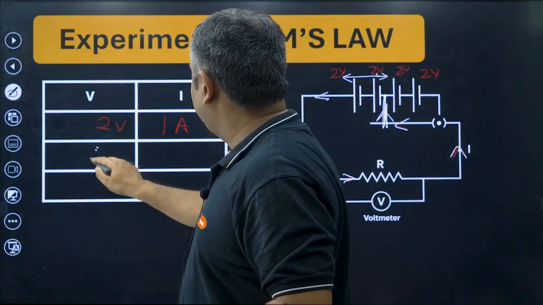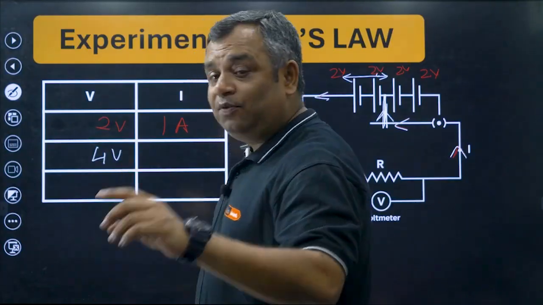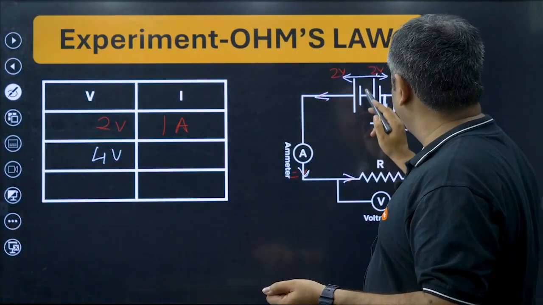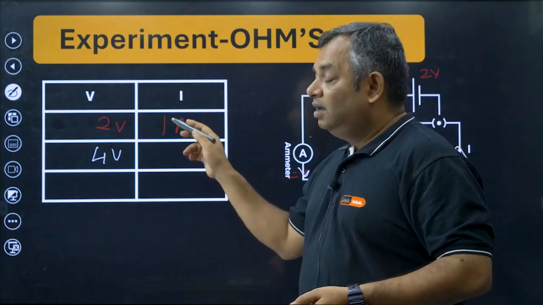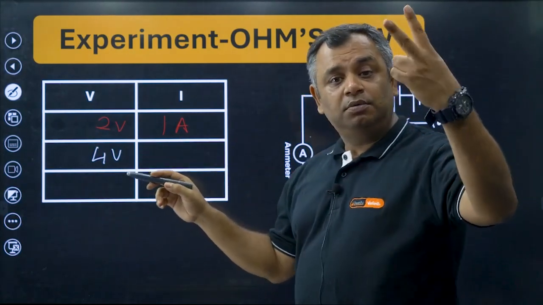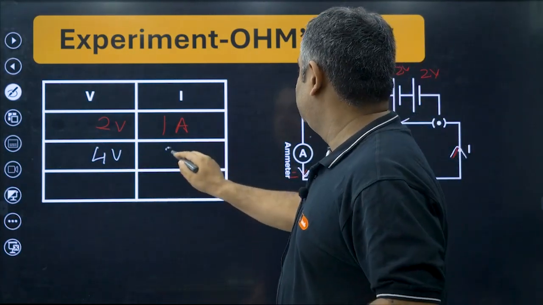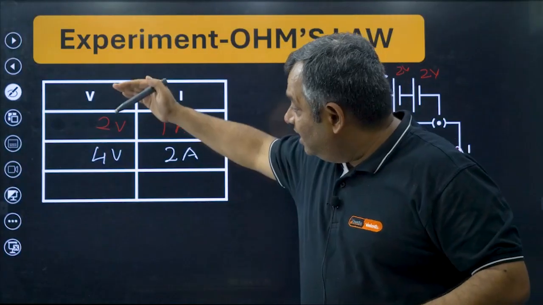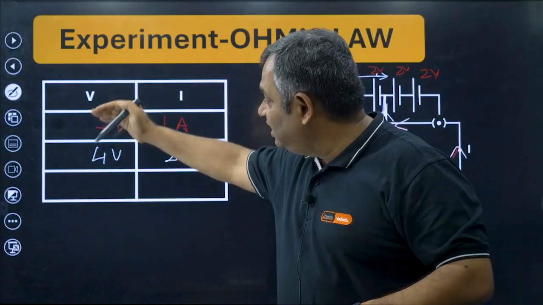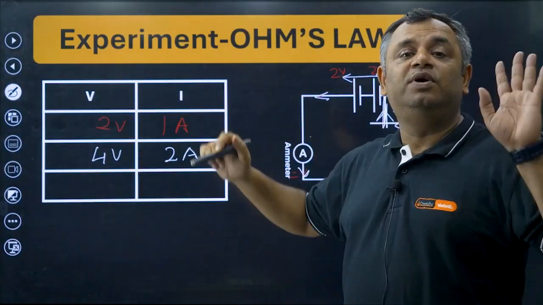So we write here 4 volt. The moment we went from 2 volt to 4 volt, the current increased from 1 ampere to 2 ampere. So voltage is increasing, and current is also increasing.